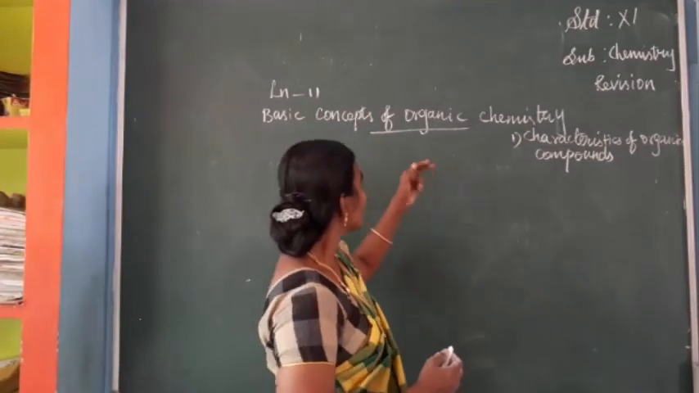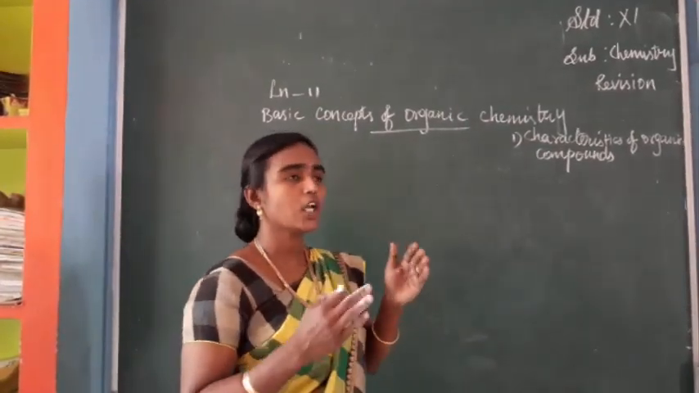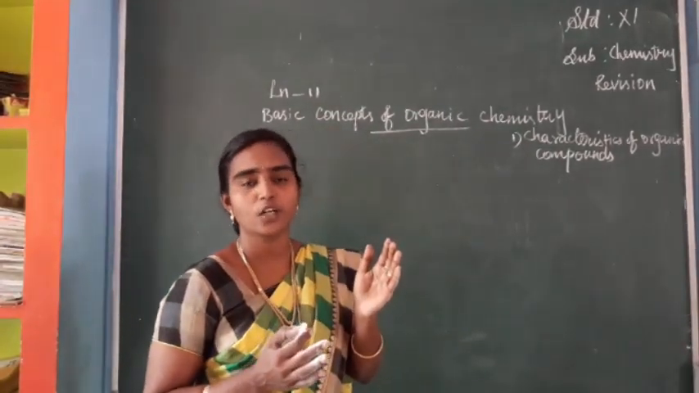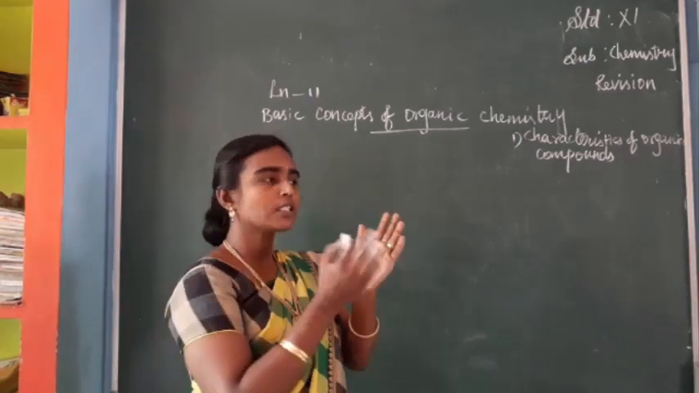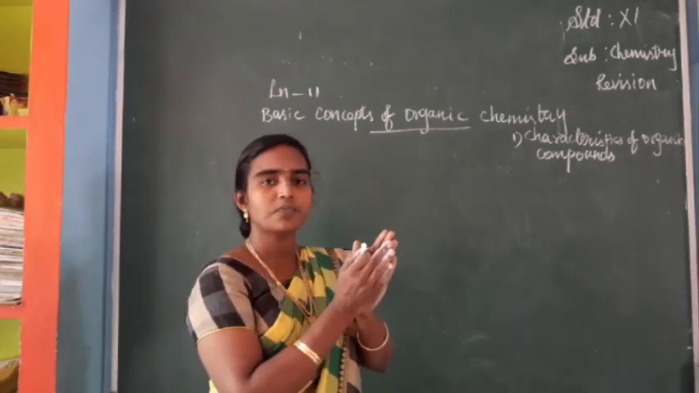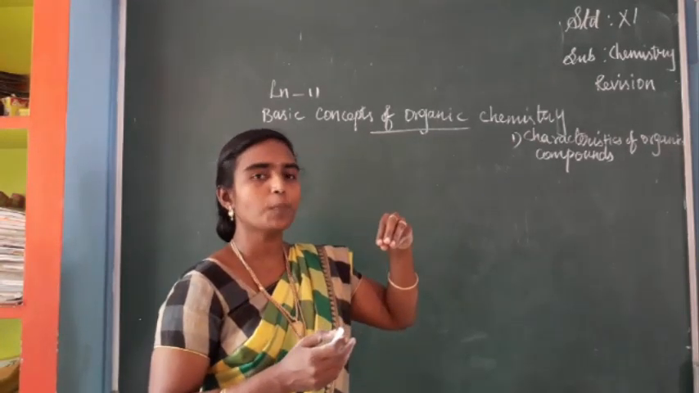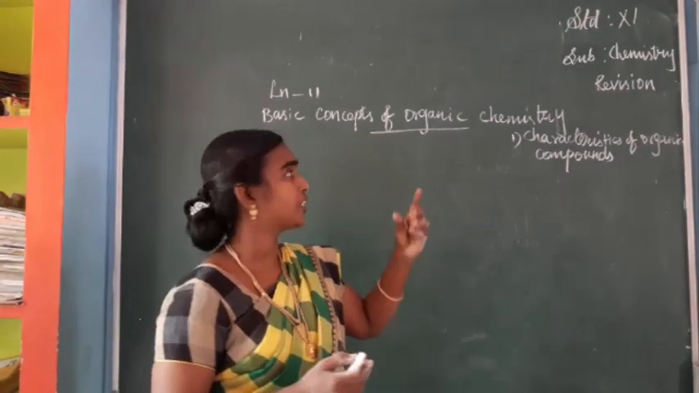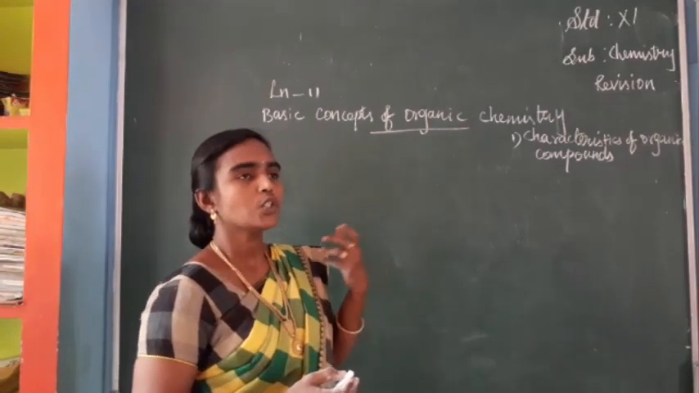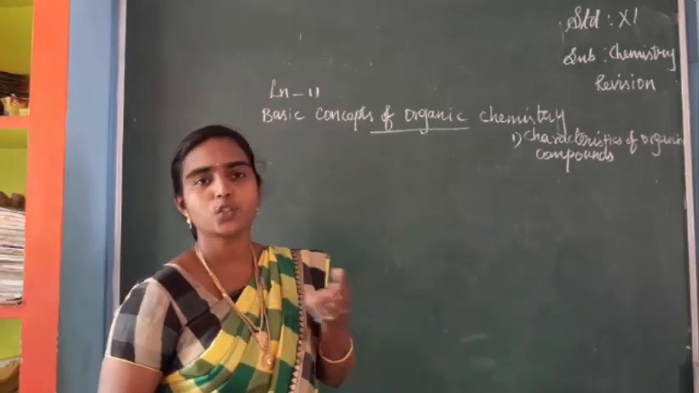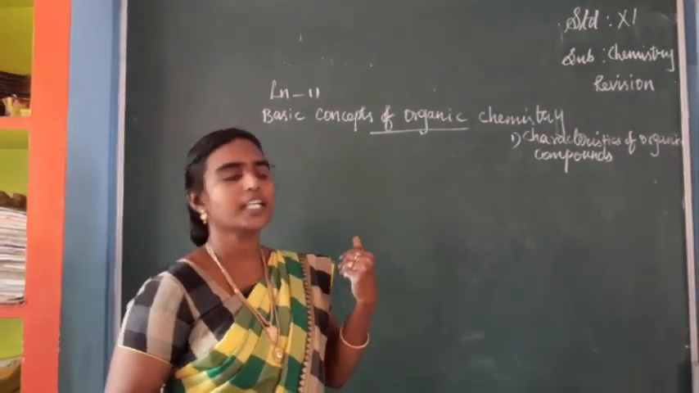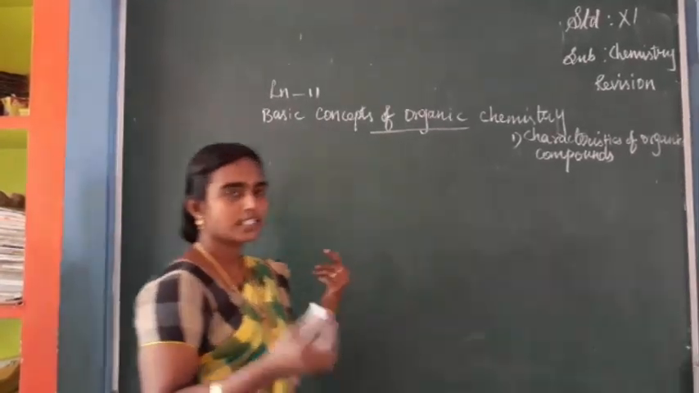Usually, organic compounds are characterized by a functional group, isn't it? This functional group is a characteristic of organic compounds. Next, they can exhibit isomerism, and one more important nature is homologous series.